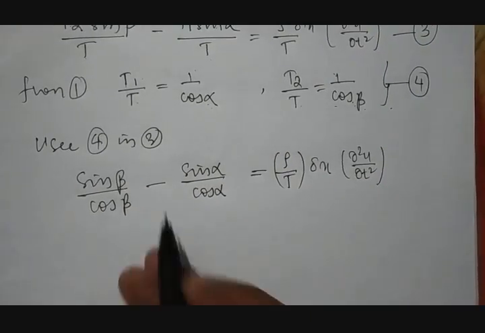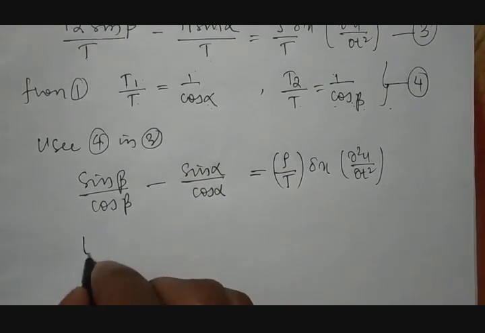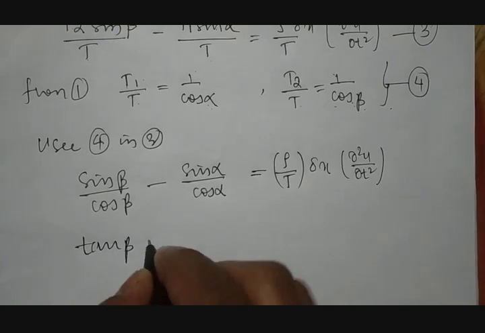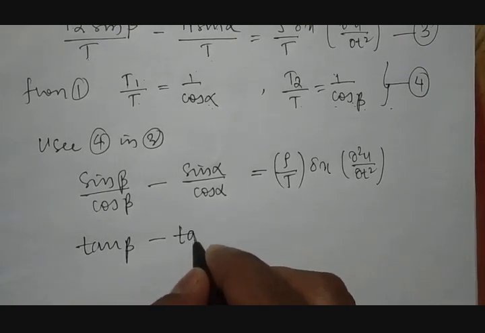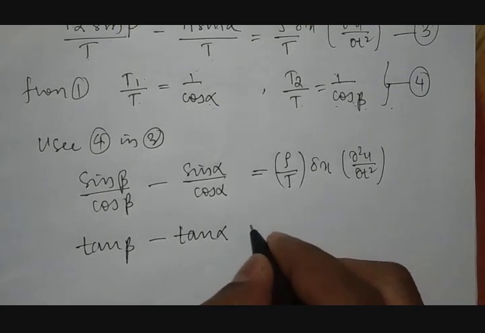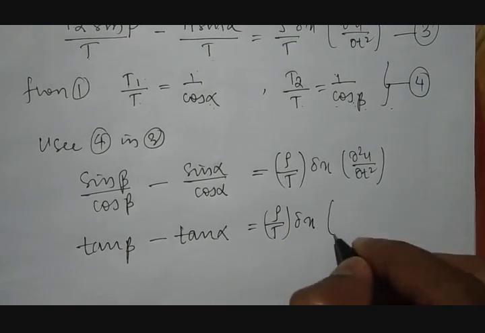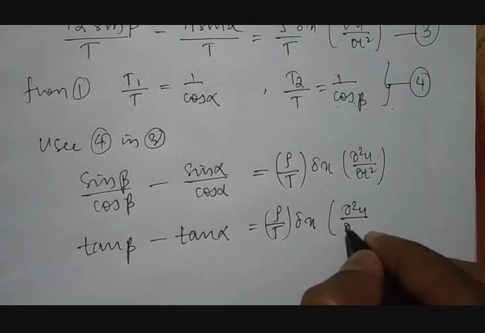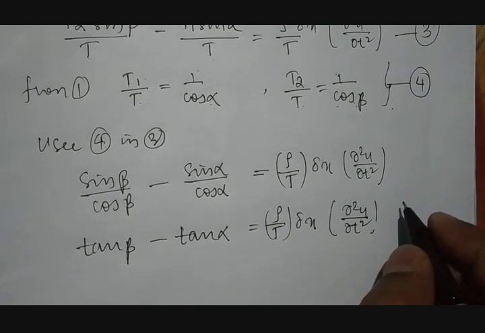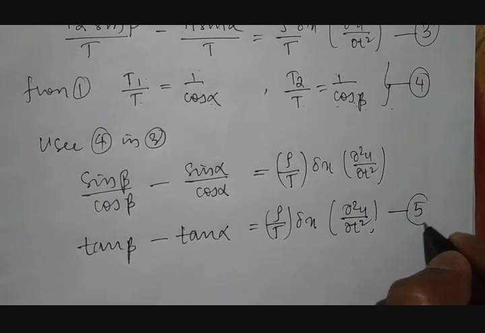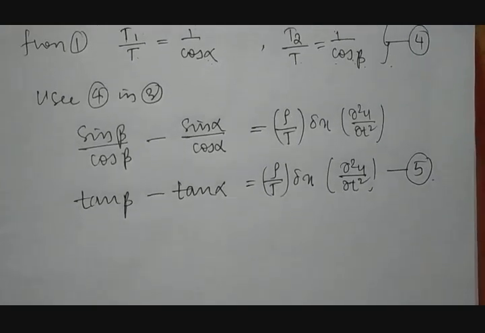We know that sin beta by cos beta is tan beta, and similarly tan alpha. So tan beta minus tan alpha is equal to rho by T into delta x into ∂²u/∂t². We call this equation number 5.